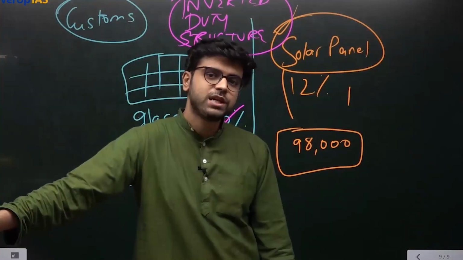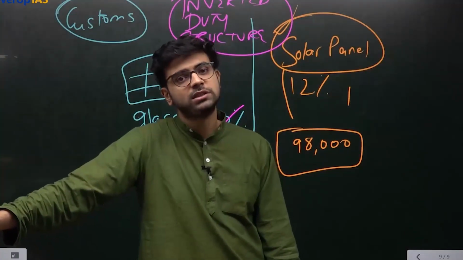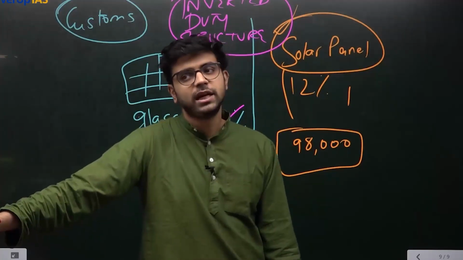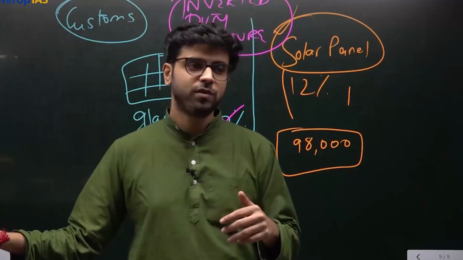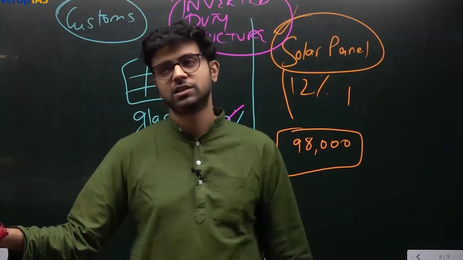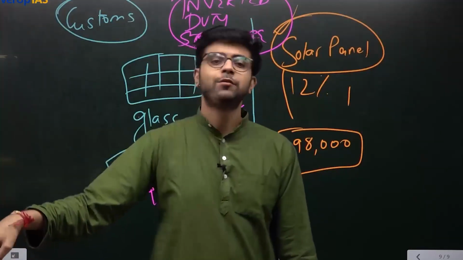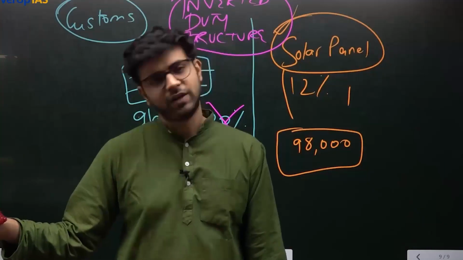GST compensation to states is given at the rate of what percent? 14%. That rate is called revenue neutral rate, RNR. That will help fulfill the tax loss which will be faced by manufacturing states. Initially, it is for a period of 5 years ending in 21-22. Then it might be still increased. Who will decide this? GST Council. Who is the chairperson? Finance Minister.